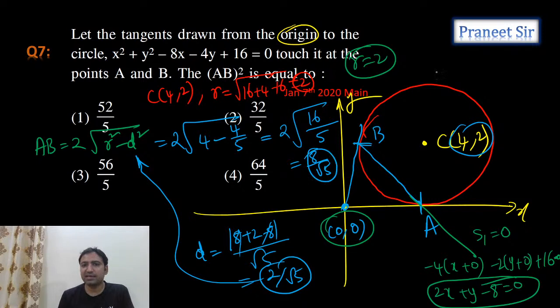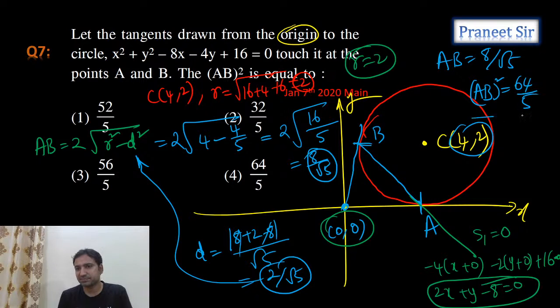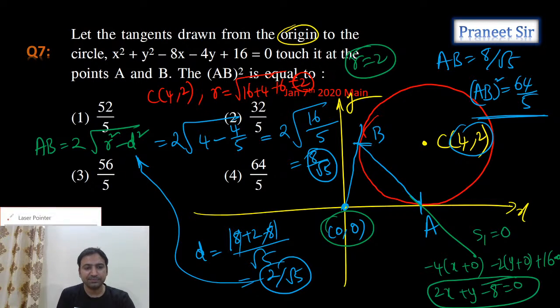So AB we calculated, we are getting AB is equal to 8 by root 5, but we need AB square. So AB square is how much, guys? AB square is 64 by 5, isn't it? Is it correct? Anyone got this answer? What, Priyanshu, understood or not? Okay, let's discuss this question again.